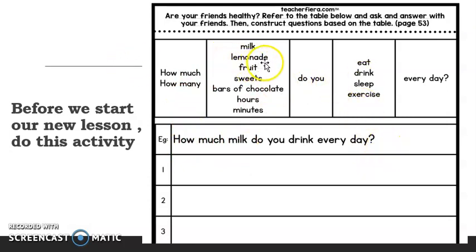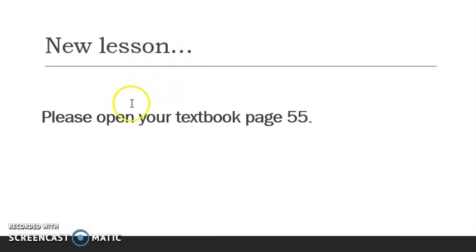So let's look at lemonade. What is lemonade? Lemonade is also a type of drink made from lemon. Salah satu contoh air yang diperbuat daripada lemon. So, of course, we use much because it is uncountable nouns, right? So, how much lemonade do you drink every day? So, you write back the sentence here. I will give this exercise in the WhatsApp group. Okay, so let's move on to our next lesson.